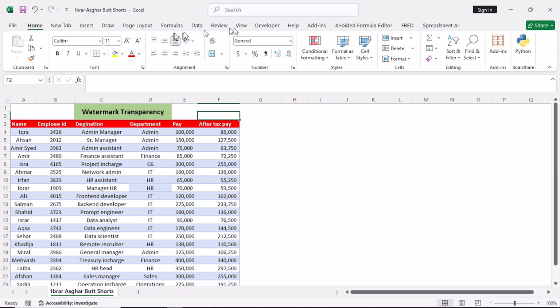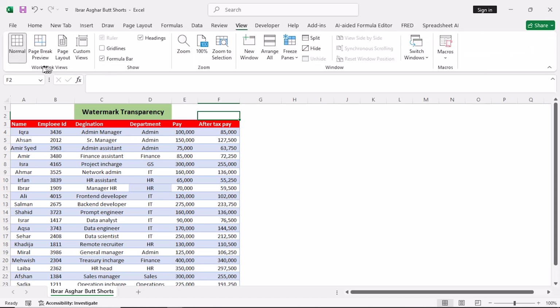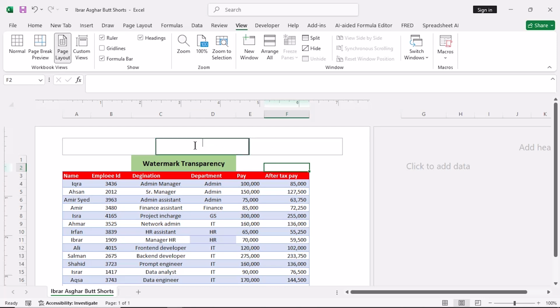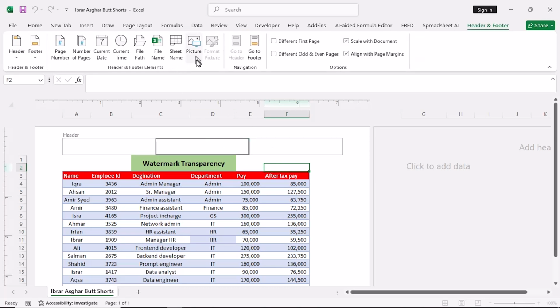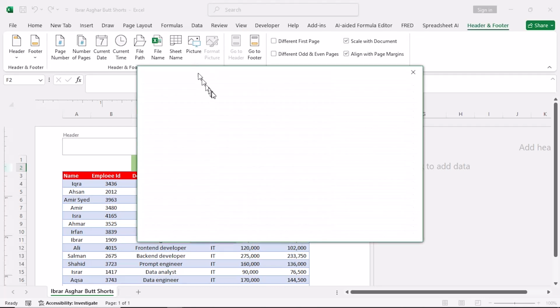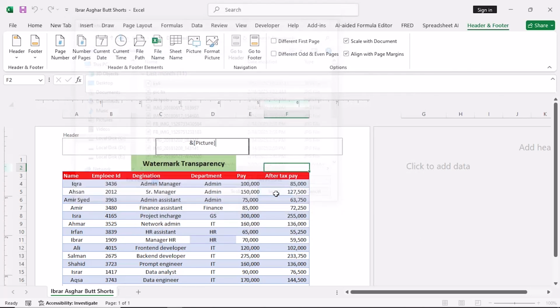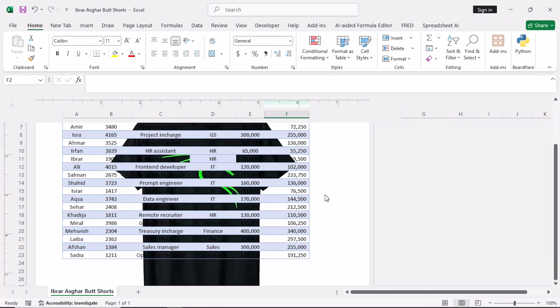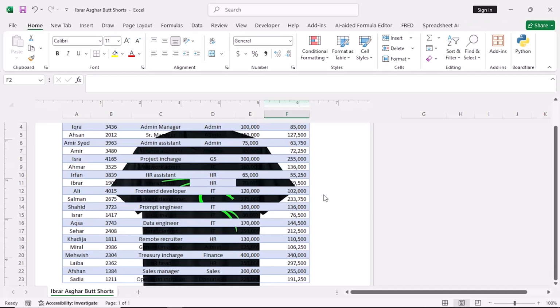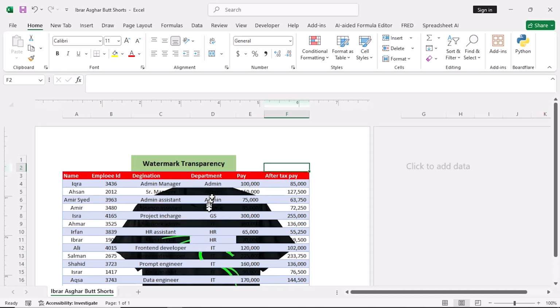So I'll go to View tab, Workbook Views group, Page Layout, click on Header and Picture and Browse Picture. Click here. So you see I have successfully inserted this picture as my watermark.